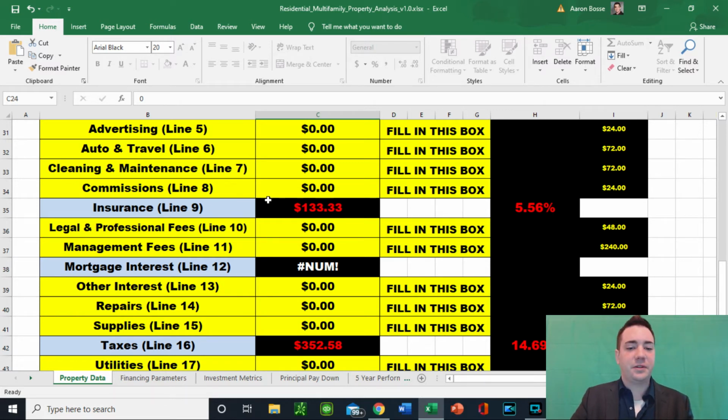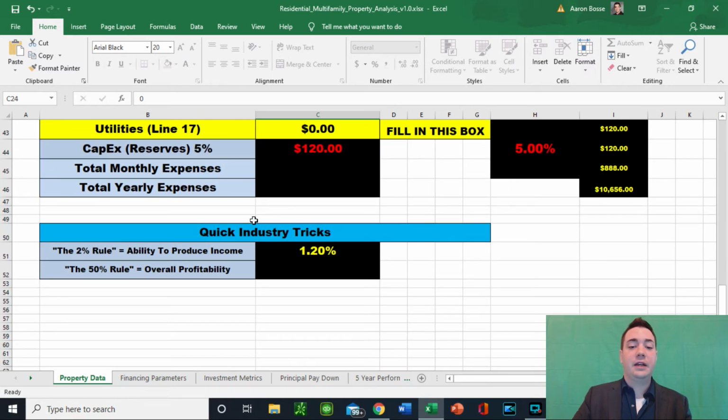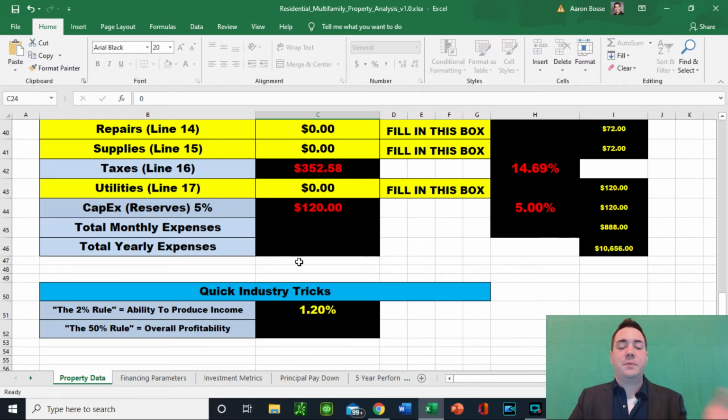Everything else is totally fair game, can deduct it according to the IRS tax codes. That's extremely important. And towards the end here, I'm going to move on just a second, but towards the end here, the quick industry tips.